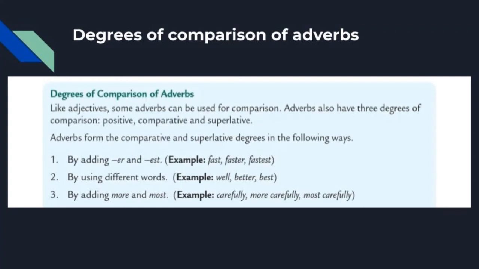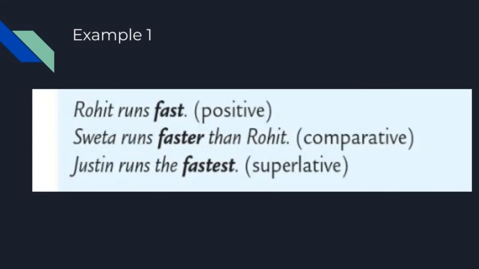Let's move to the third one, by adding more and most. In some exception cases are there, we should not add er and est. We should not change the entire word. Instead of that, we can add more to form comparative and most for superlative. Okay students, let us see some examples here.